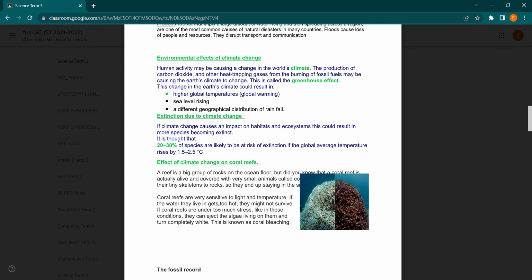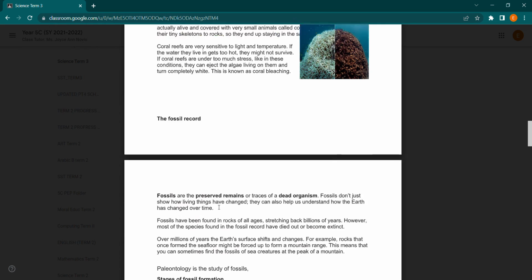If the water they live in gets too hot, they might not survive. If coral reefs are under too much stress, like in these conditions, they can eject the algae living on them and turn completely white. This is known as coral bleaching.